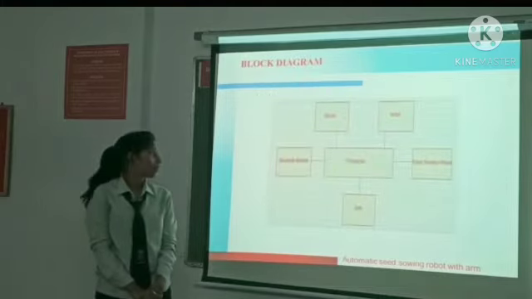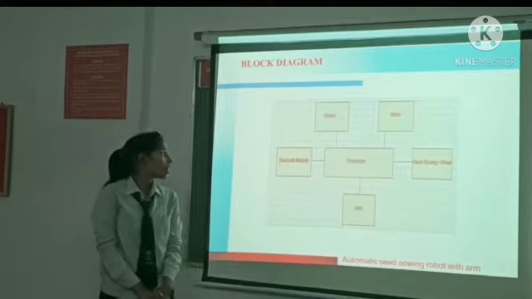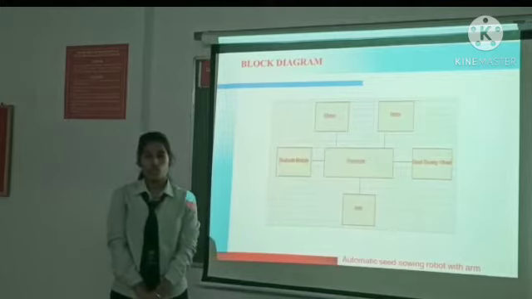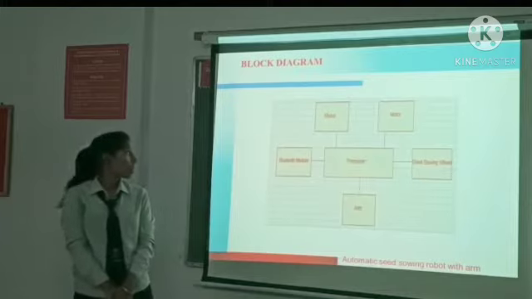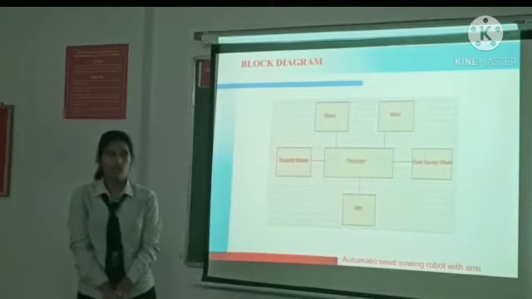This is the block diagram. First, we use an ARM processor. The ARM processor is connected to a Bluetooth modem. The Bluetooth modem is a short range device. And next is the motor. We use a DC motor.